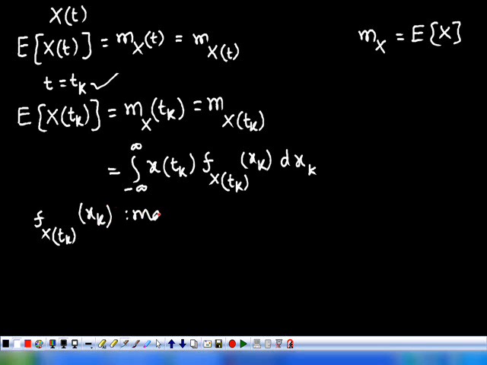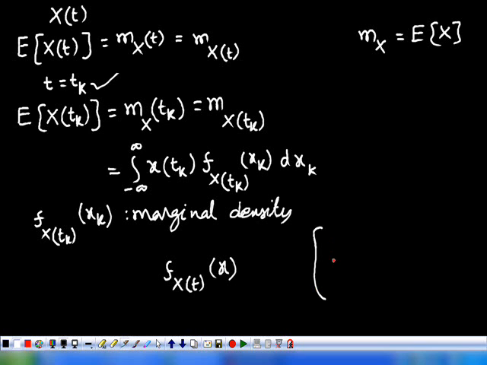How can you obtain the marginal density? We represent the joint PDF as f_X(t)(x), where X(t) is equivalent to the matrix X(t1), X(t2) and so on, X(tk).